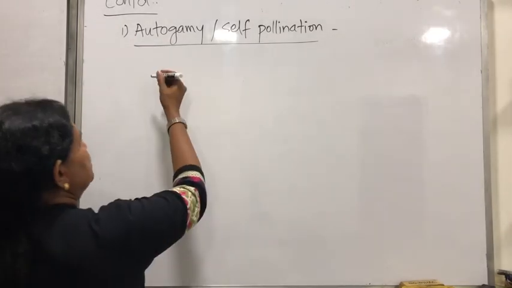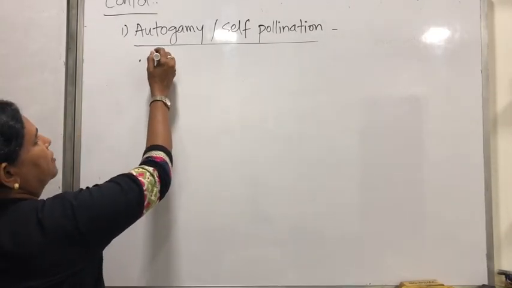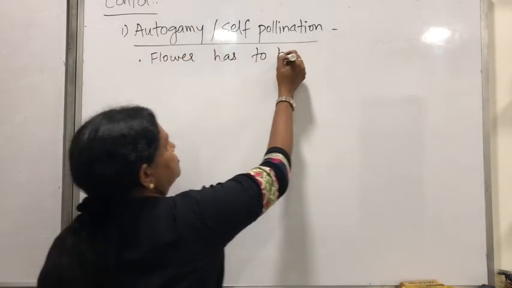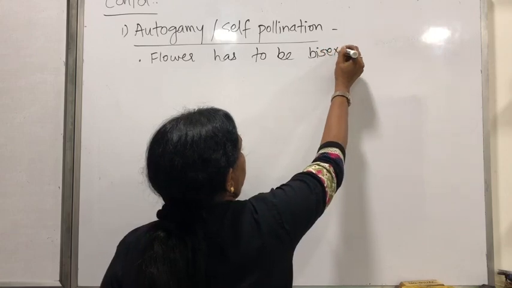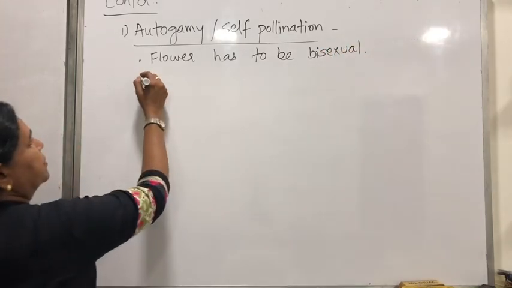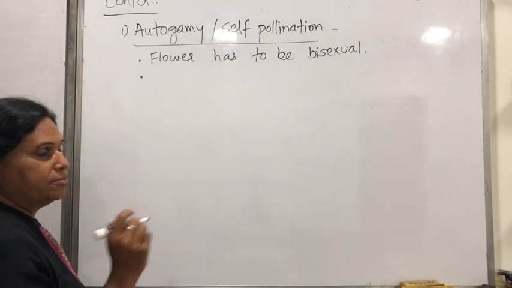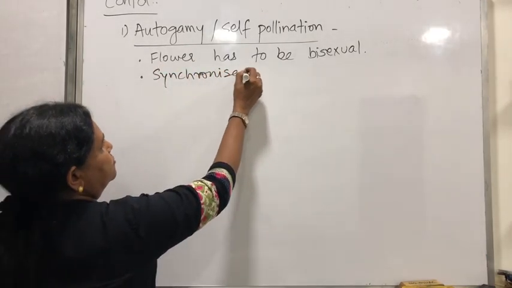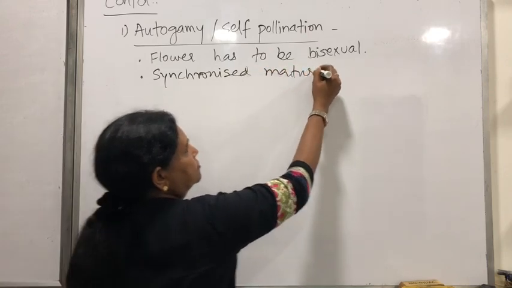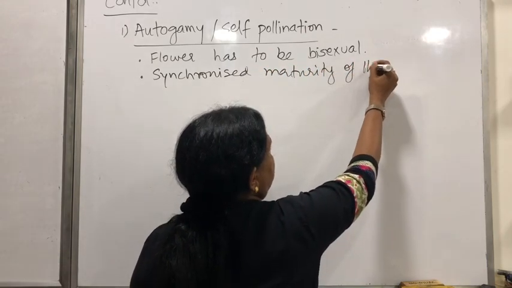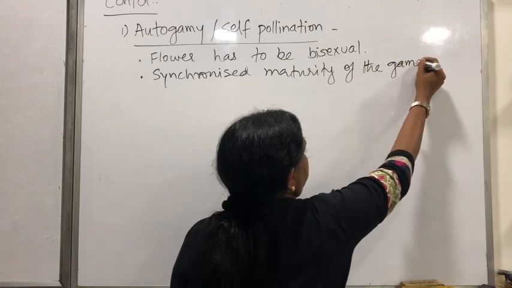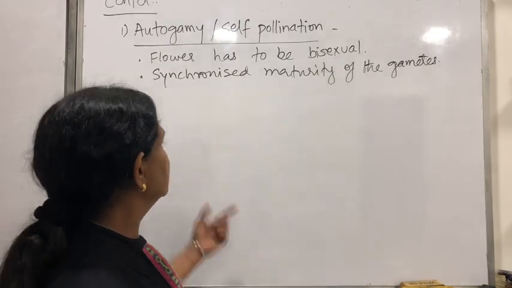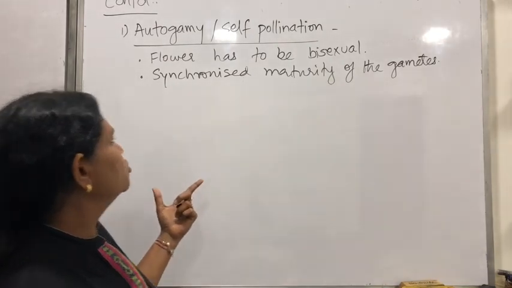तो यहाँ पे क्या होना चाहिए? What should be the features? Flower has to be bisexual. And what is the maturity? There has to be synchronized maturity of the gametes. So दोनों gametes एक साथ mature हों तभी possible हो पाएगा. And these are the two basic ones.